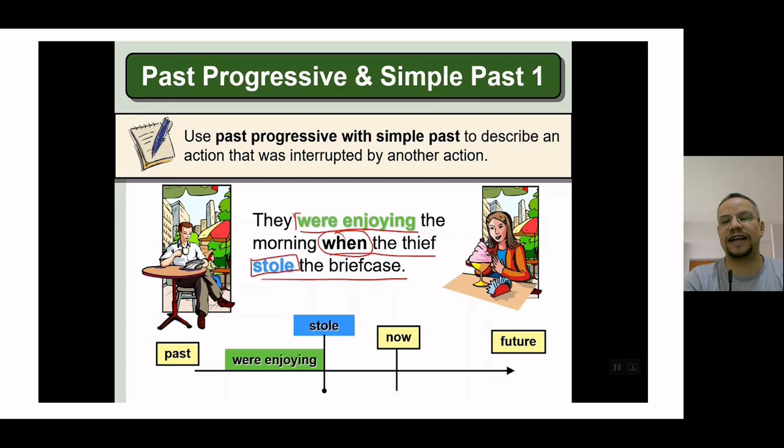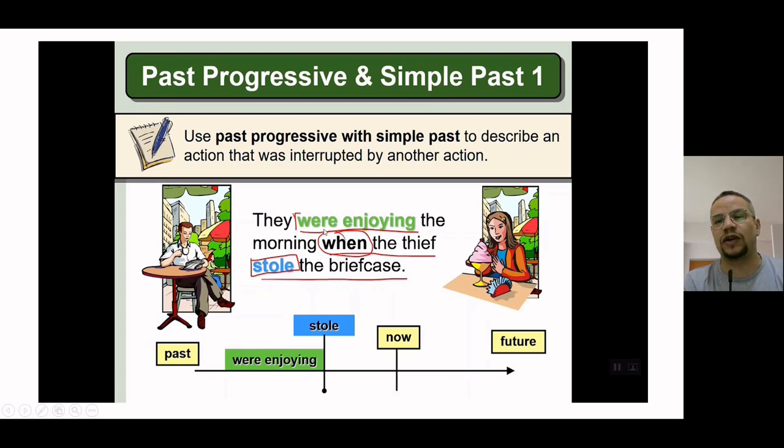Which one? Okay, look at the tense line here. They were enjoying, taking for example 10 minutes. During the 10 minutes, this is now past progressive. They were enjoying. A sudden action happened, stole. So stealing is another action, a sudden action that happened here and cut the past progressive. That's right. So the past progressive is before the stealing. That's why the stealing action is past simple and enjoying is past continuous or progressive.